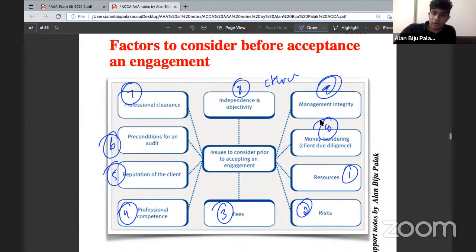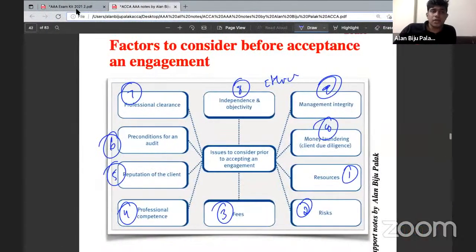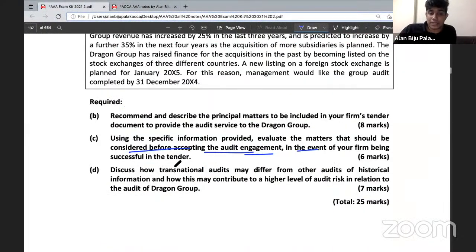Okay. However, when you get a question like this, on money laundering or on matters to be considered, you should not directly provide rote knowledge. Instead, you should write the points in relation to the scenario.